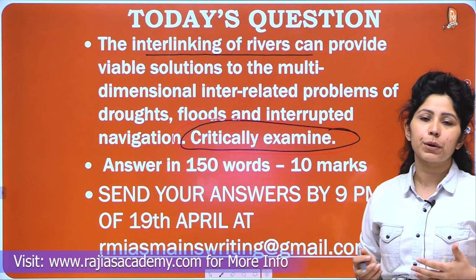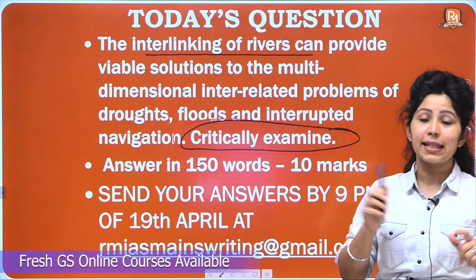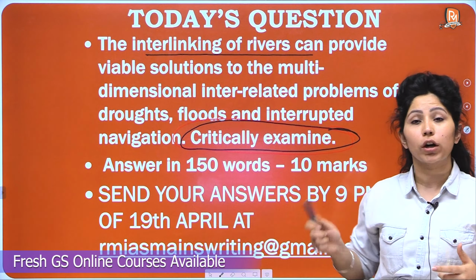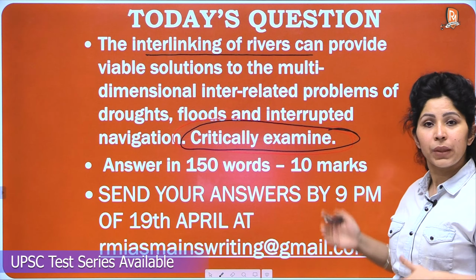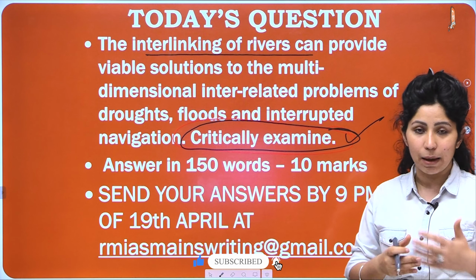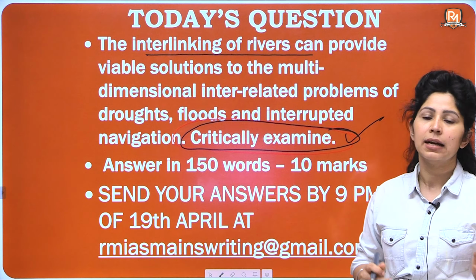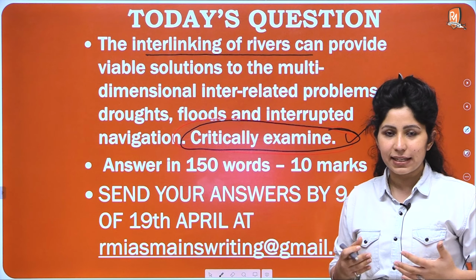But when interlinking of rivers is the topic, the examiner has given the directive critically examine, because the examiner knows that there is a lot of data involved in this question and there are a lot of recent examples that can go into answering this question. So this is a little stricter directive than discuss. So we will address the answer accordingly. We'll take the answer in points and we'll inculcate examples from what we have seen in the recent past or in other countries, what are the potential benefits of interlinking of rivers, plus what is the data involved, what are the predictions that what could be the benefits according to the data. So that's how we'll address this directive.